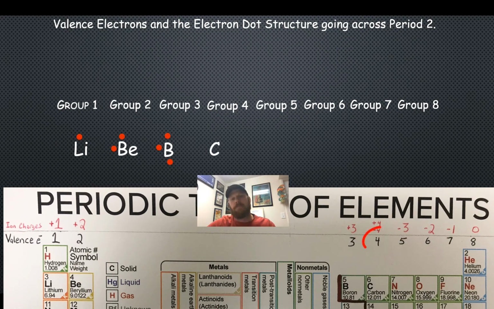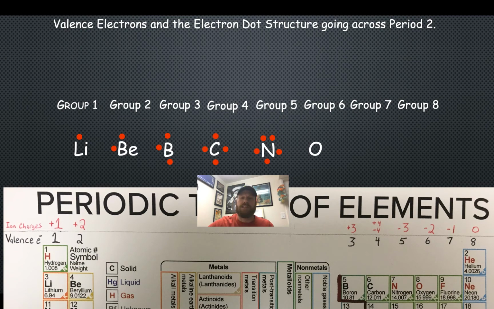Group 4 atoms like carbon will have a single dot on each side of the symbol to represent their 4 valence electrons. Nitrogen and all other group 5 elements will have 5 dots around their symbols, a pair of dots on one side and a single dot on each of the other 3. Remember to put a dot on each side of the symbol before pairing up the dots.